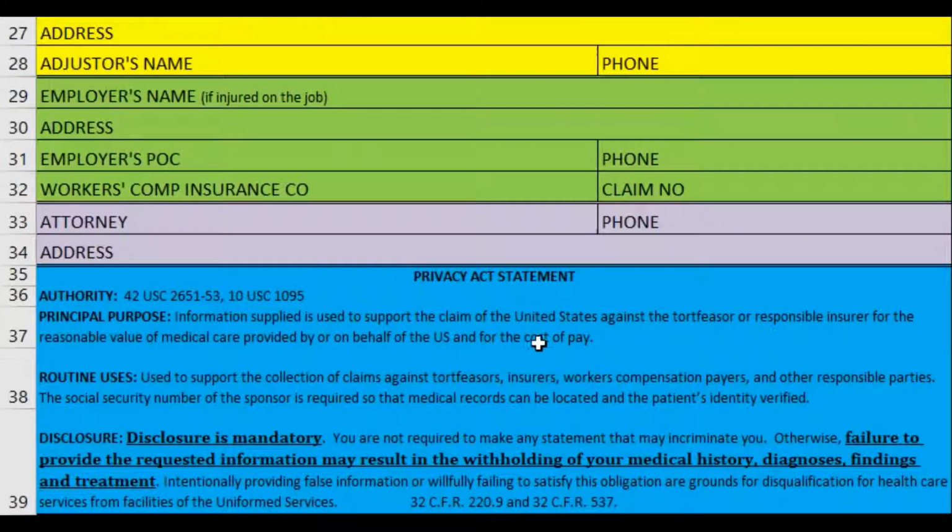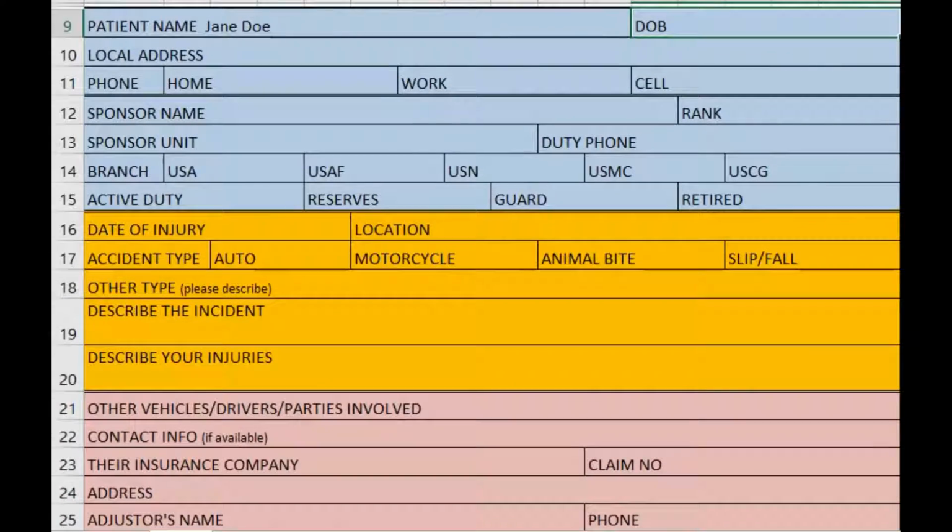Last but not least, the Privacy Act statement. This is just telling you what your rights are and what you can give or not give. So disclosure is mandatory, okay? You're not required to make any statements. Again, fill this out even if you don't file a claim, because we can file for well-being checks. So you just went to the hospital and needed to be checked out. That's okay. Fill this out, please.